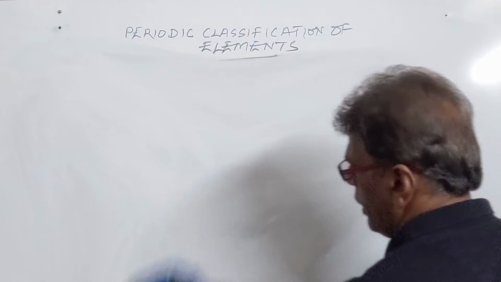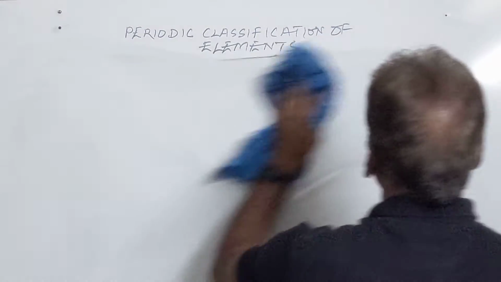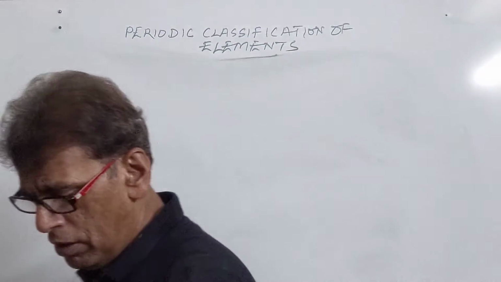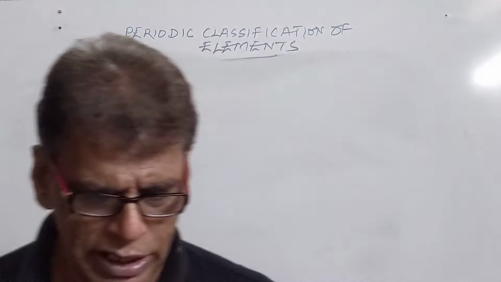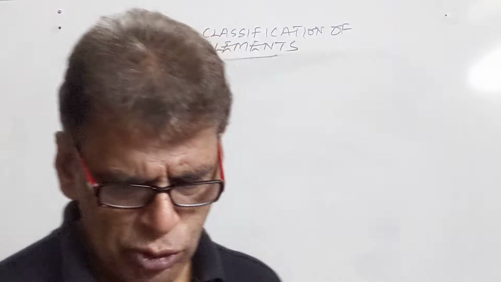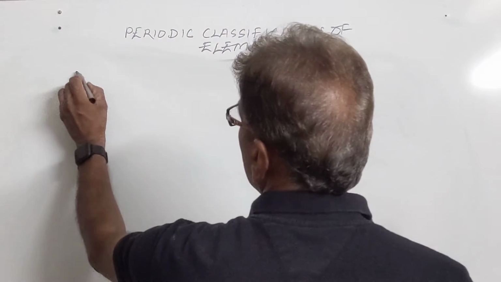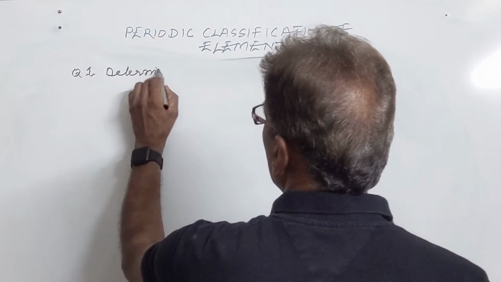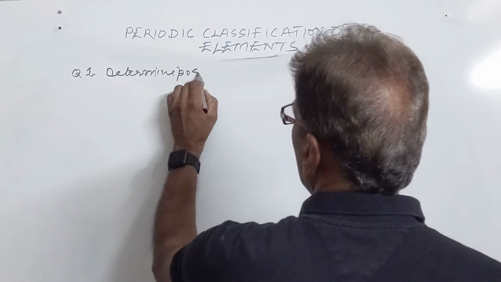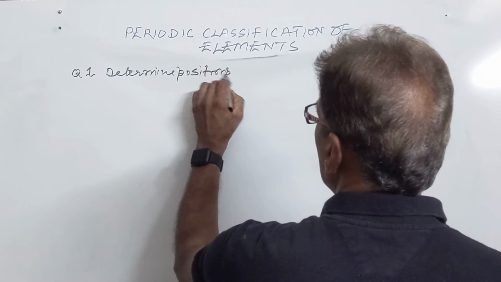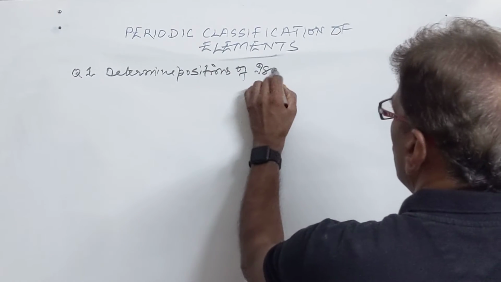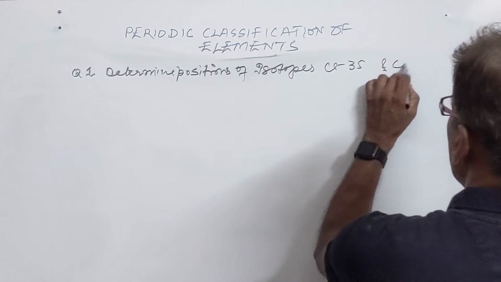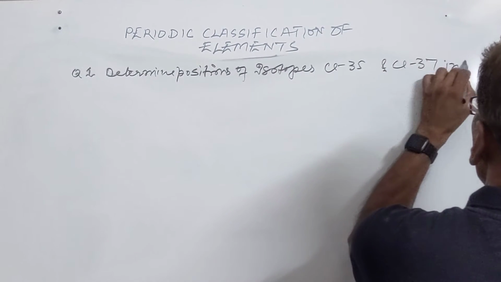The first activity, which is based upon the recent periodic table work, is: determine the position of isotopes of chlorine, Cl35 and Cl37, in the periodic table.